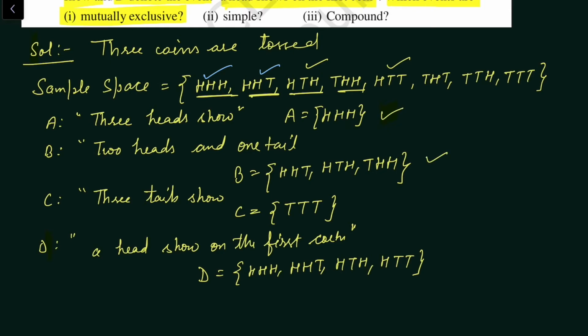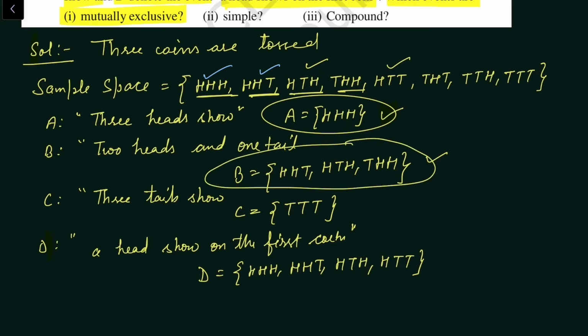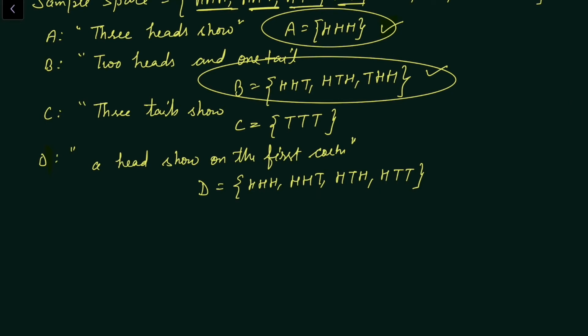Yes, if we see A and B, there is not any common outcome. For the first part, we have to write mutually exclusive.